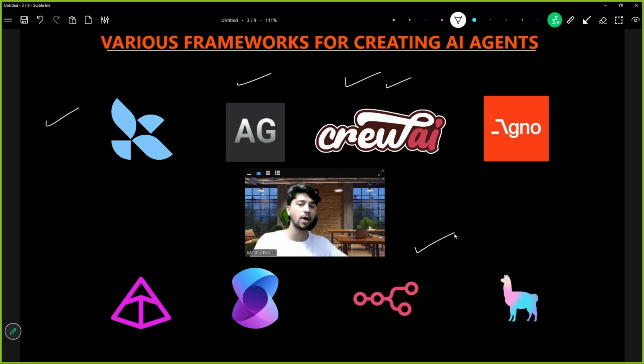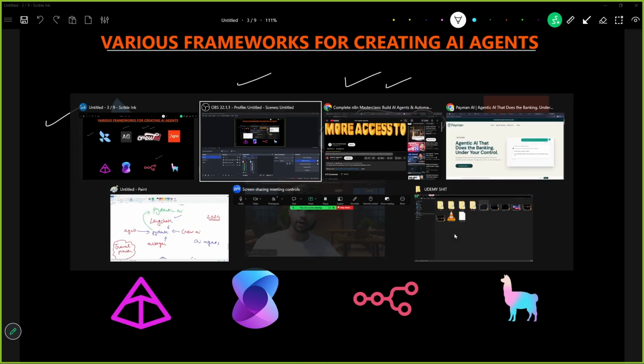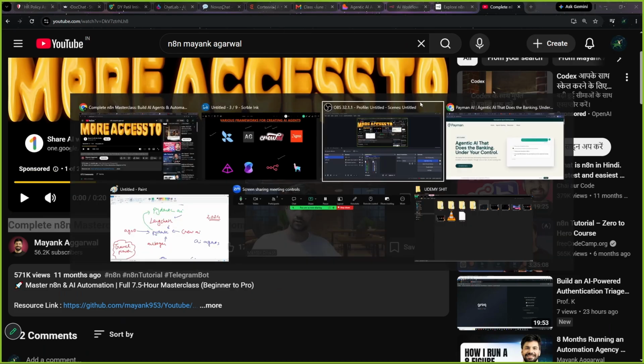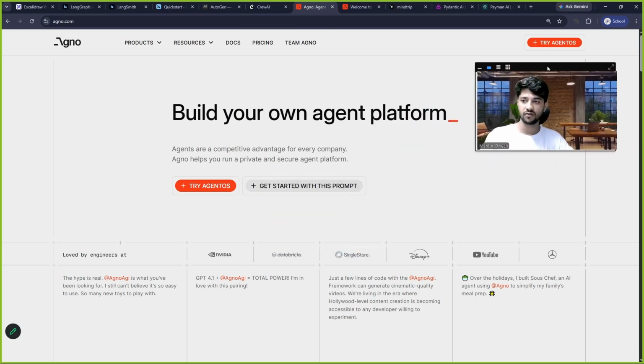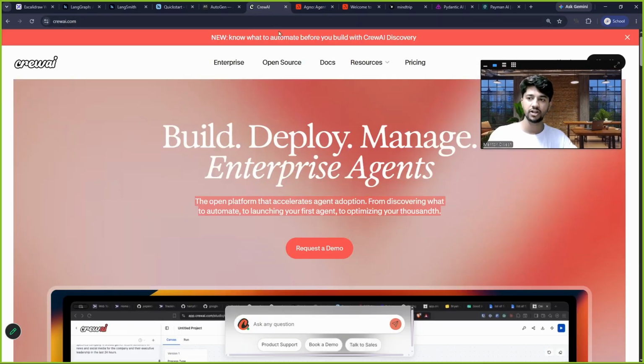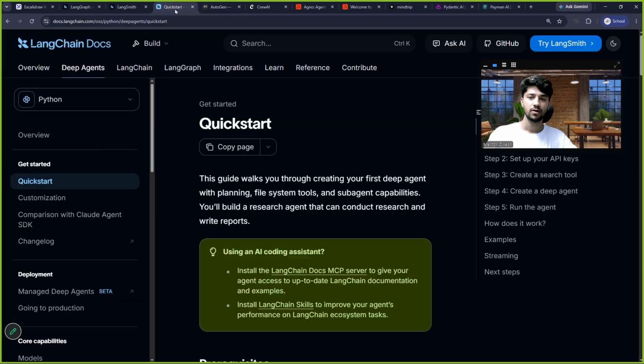And how will you know which to choose when? When you know what that framework offers. How will you know what that framework offers? By going and reading their documentation. Every time you want to know about any kind of framework, you will always go to the documentation and read about the framework.